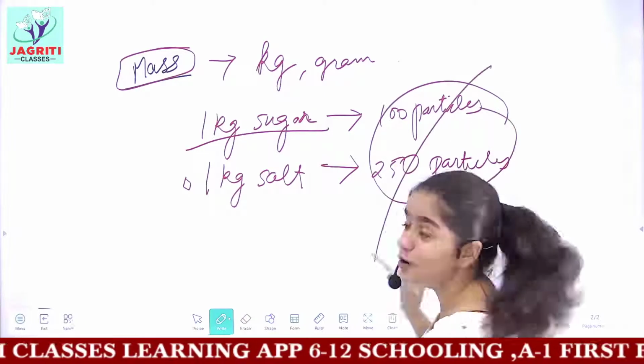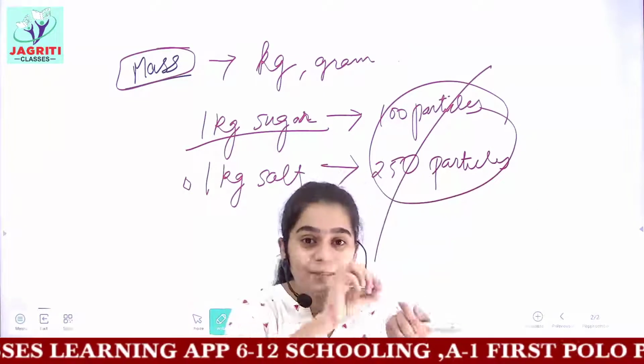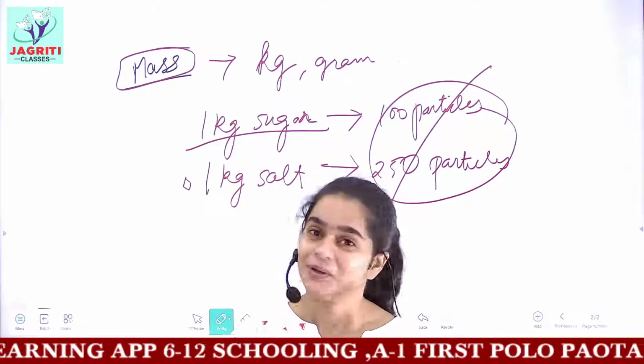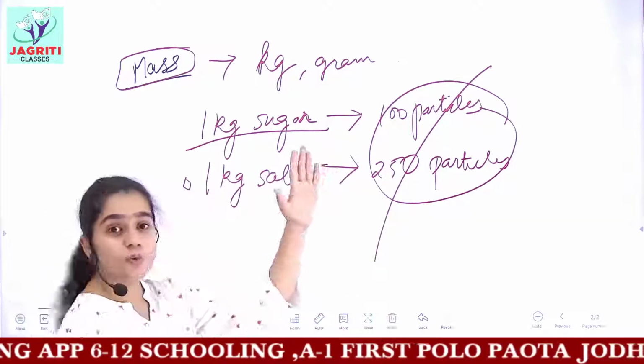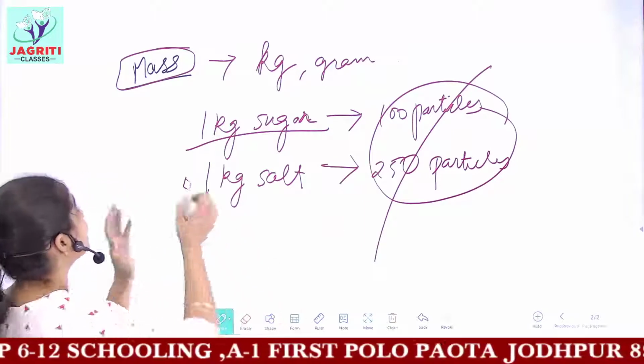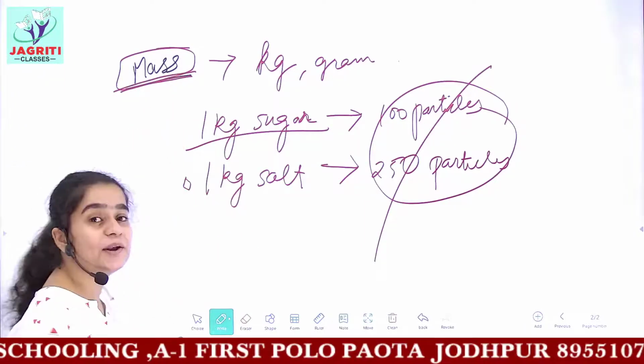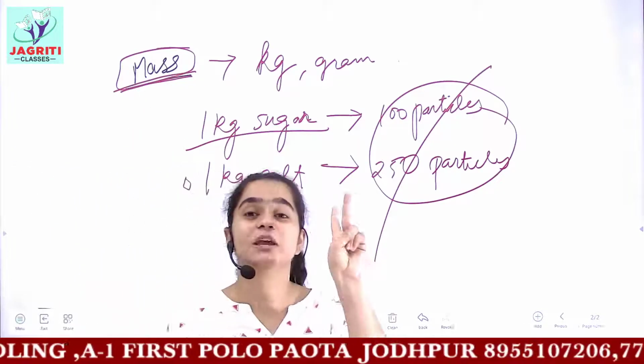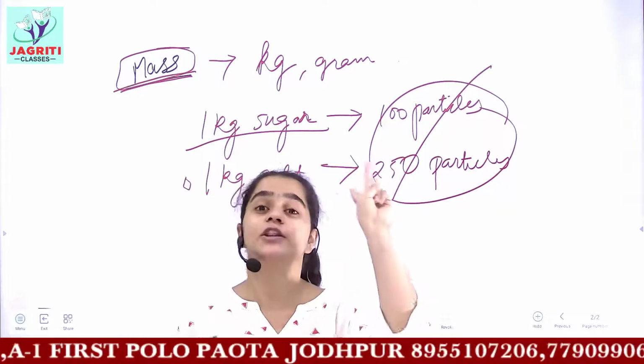You cannot count these numbers. You cannot count the number of particles in 1 kg of sugar. We don't have that much time. So what I'm trying to say is, here the quantities of a substance can be expressed in two ways, based on their numbers and based on the mass.